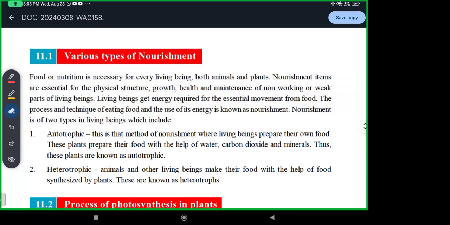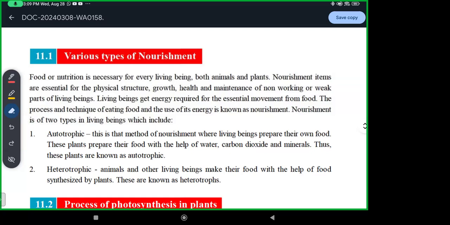Nutrition is essential for their growth, to become healthy, for their nourishment. And living beings get the energy required for essential movement from food.